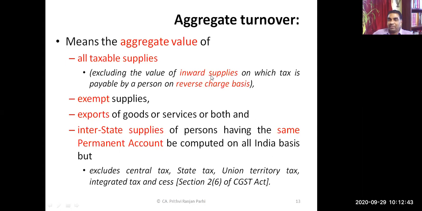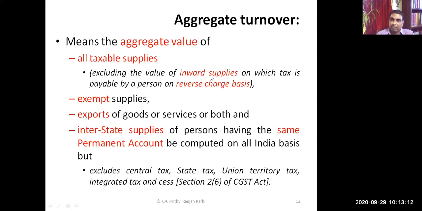Okay. Just because you have paid GST, that doesn't mean that it will become an outward supply. It's an inward supply, right? And on which GST is paid under RCM, but that will not be included in aggregate turnover. Exempt supplies will be included. Exports will be included. Interstate supplies will be included provided it is made to same permanent account.